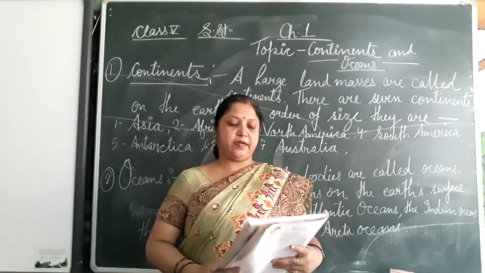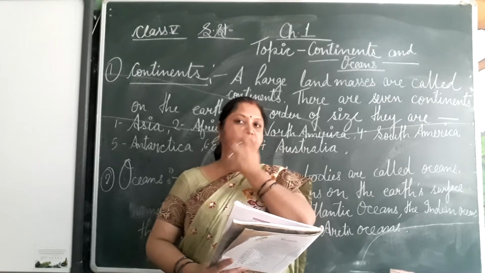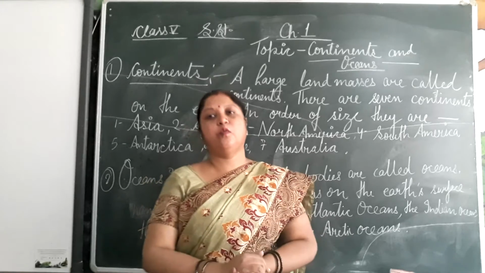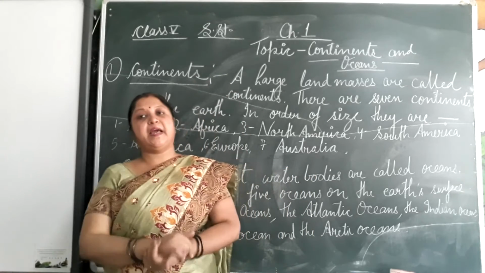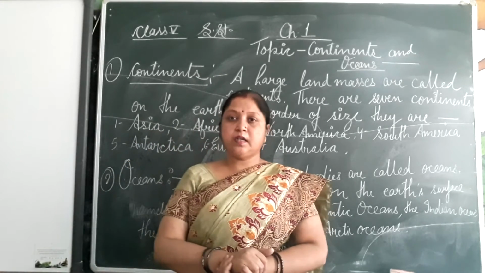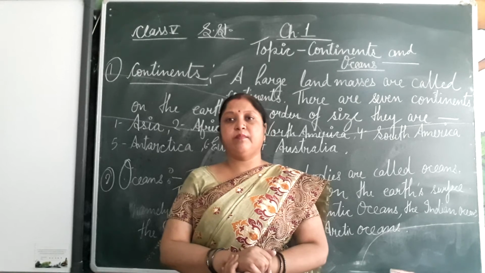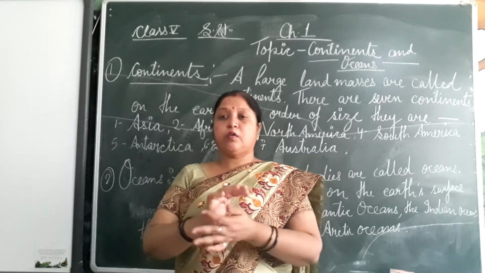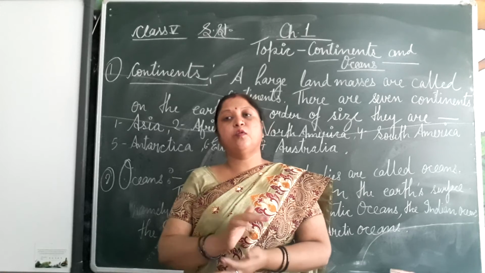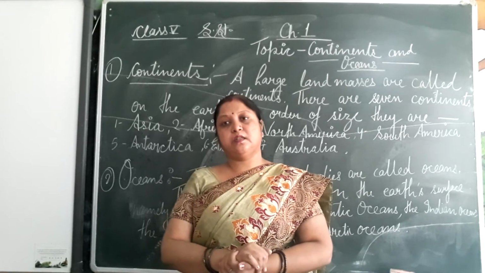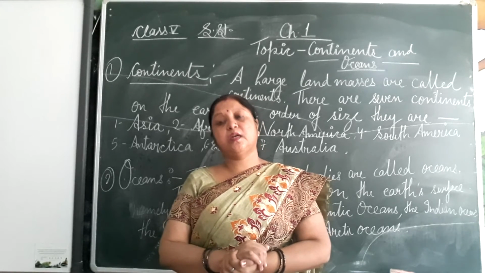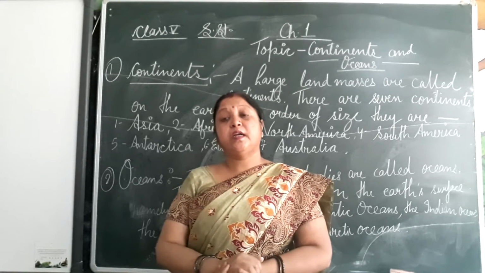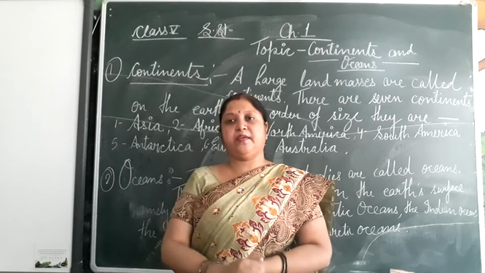See the first para. Earth is the third planet from the sun. We know Earth is our home planet. There are 8 planets in the solar system. The sun and its 8 planets make a solar family or solar system. The Earth is our home planet. We live on the Earth. All living beings live on the Earth. Earth is the only planet where there is life. In other planets there is no life.